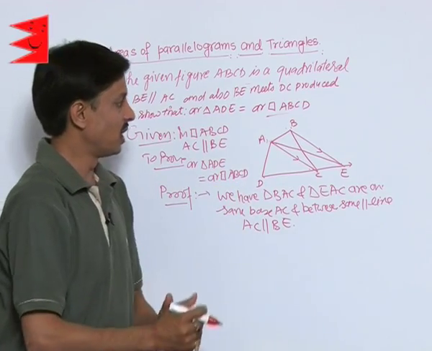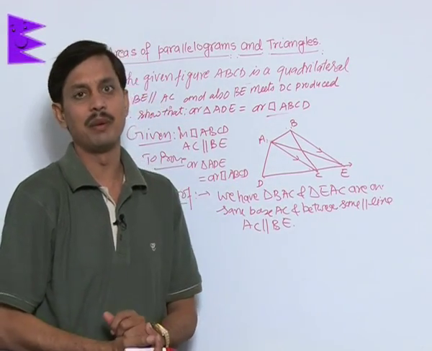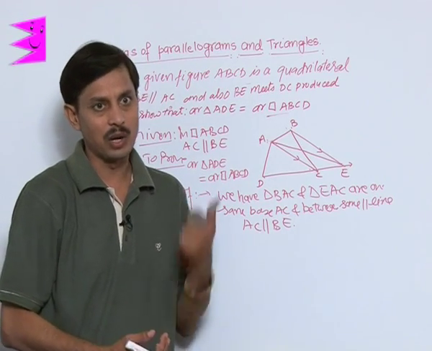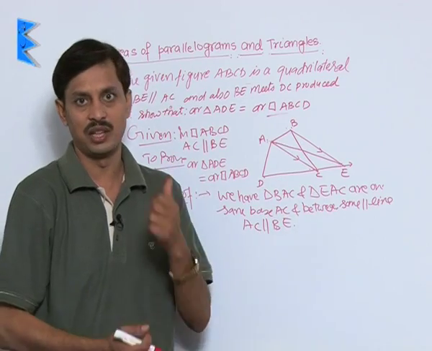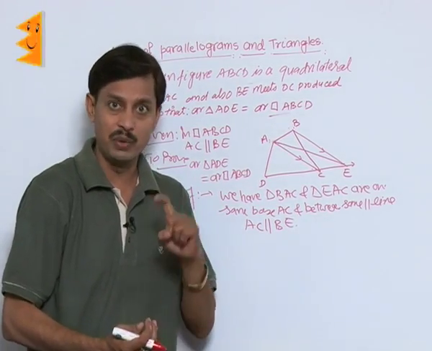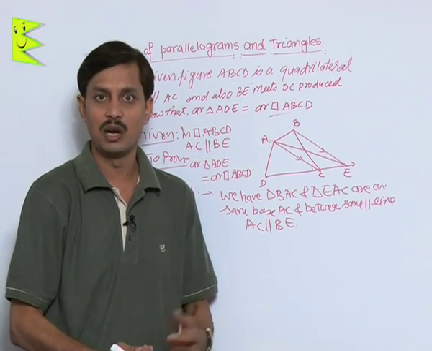So what conclusion is coming? You know that if two triangles are on the same base and between the same parallel lines, then they are equal in area. If two parallelograms are on the same base and between the same parallel lines, then they are equal in area. If a triangle and a parallelogram are on the same base and between the same parallel lines, then the area of the triangle is half the area of the parallelogram.